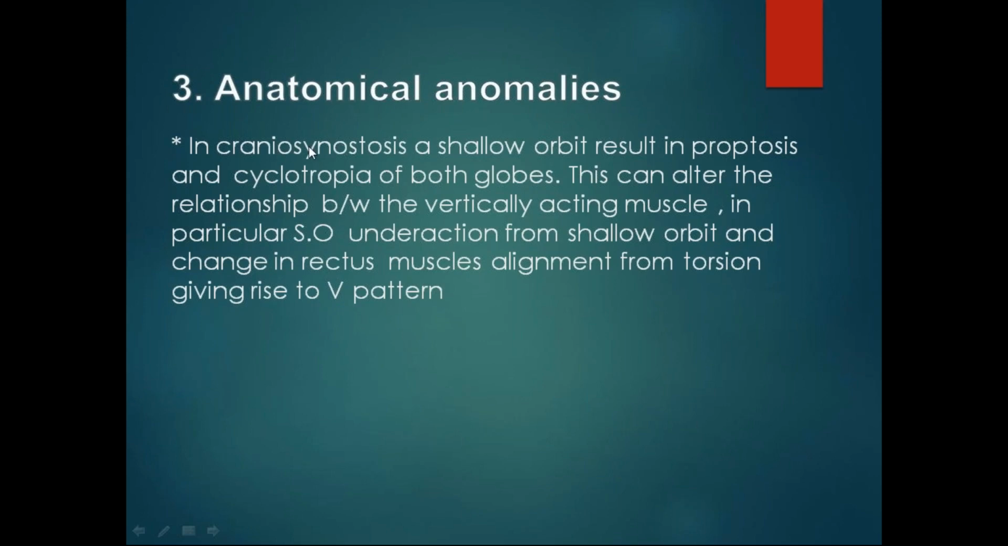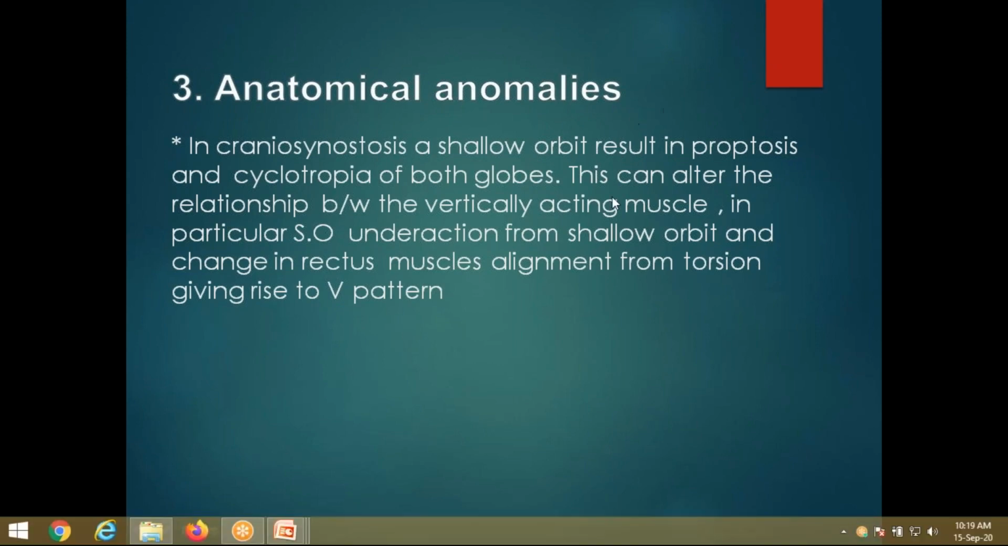Anatomical anomalies include craniosynostosis, where a shallow orbit results in proptosis and cyclotropia of both globes. This can alter the relationship between the vertically acting muscles. In particular, superior oblique underaction from the shallow orbit and change in the rectus muscle alignment from torsion give rise to V pattern. These are the anatomical anomalies.